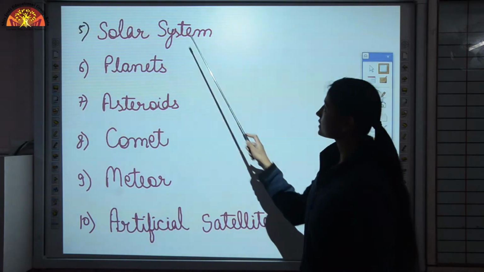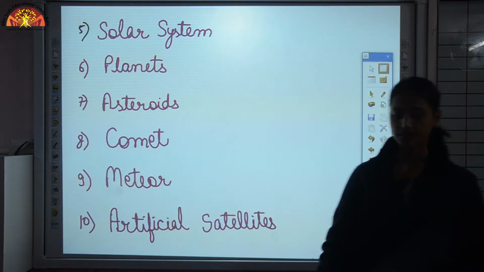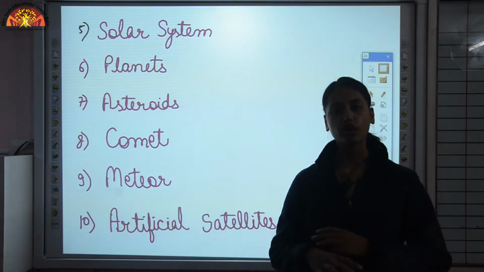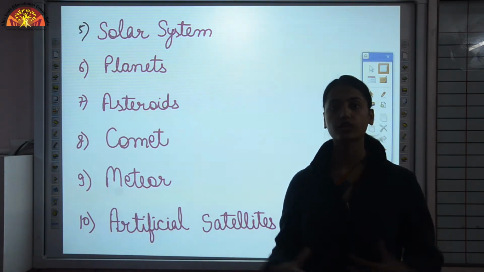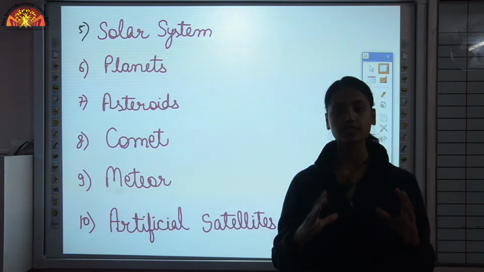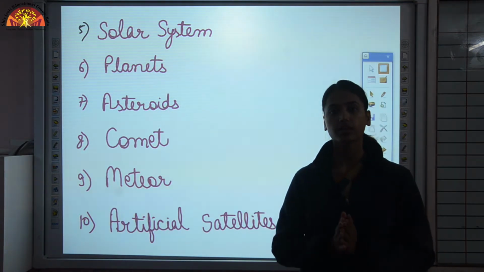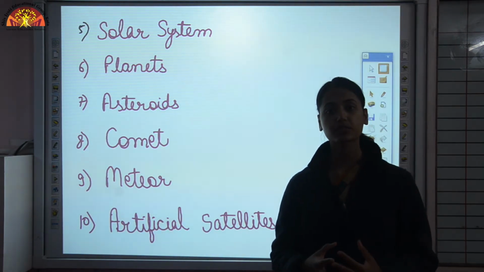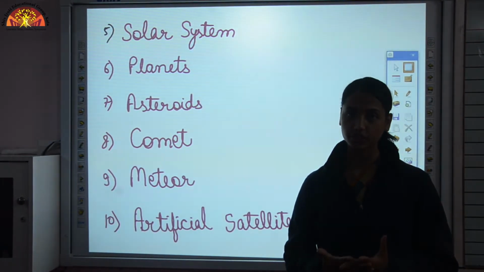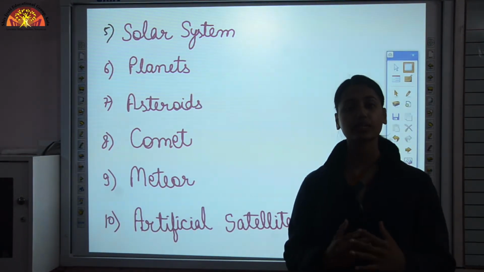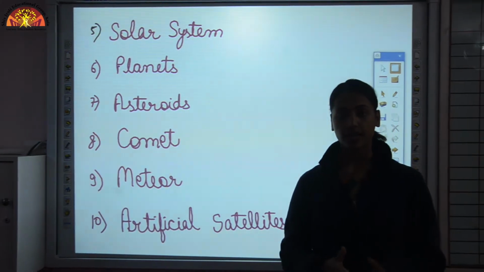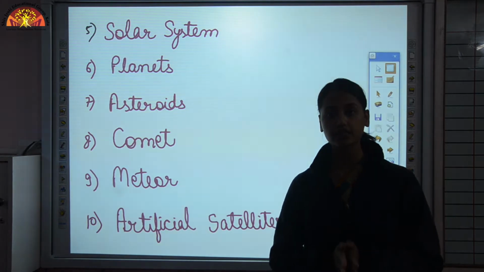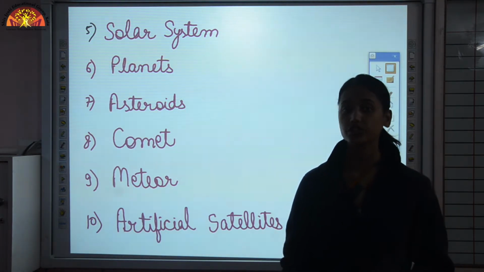Then we discussed the solar system. The solar system is a system which is made up of the sun, the star, and all the bodies, all the planets that revolve around the sun. That system is known as the solar system. Now our sun supports life on planets because it produces a large amount of heat and energy. Why? Because the sun is made up of hydrogen gas, and when two atoms of hydrogen combine with each other, they form a helium atom. There is production of a lot of heat, energy and light.